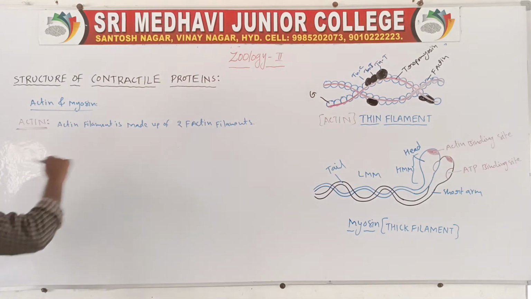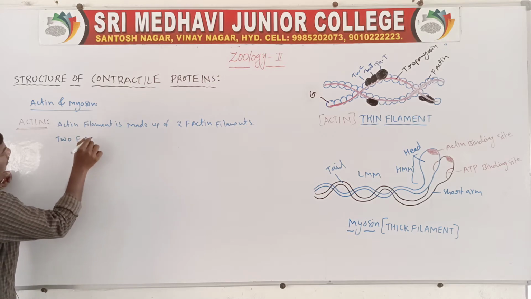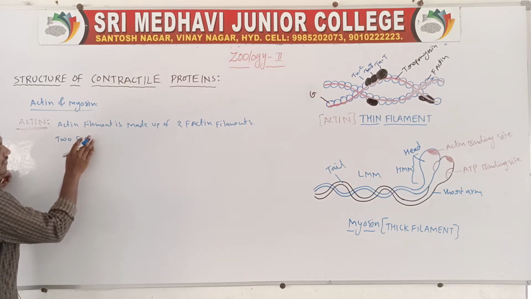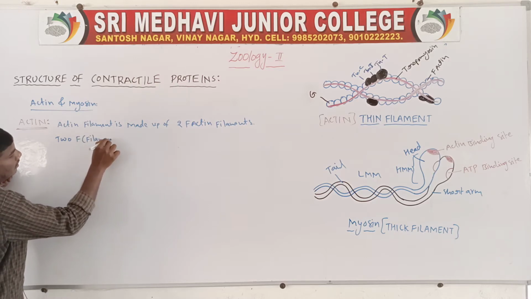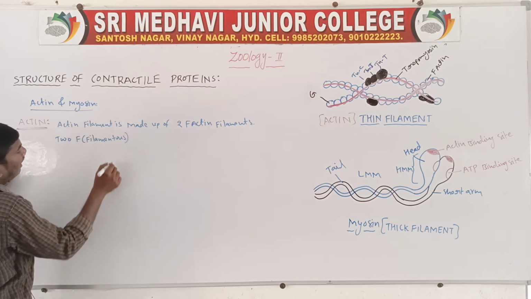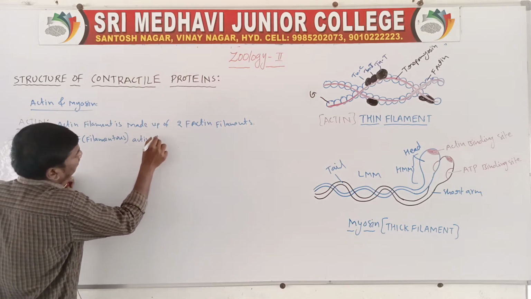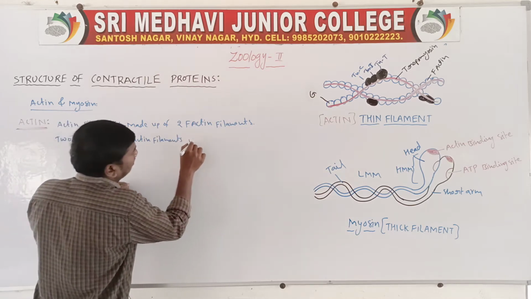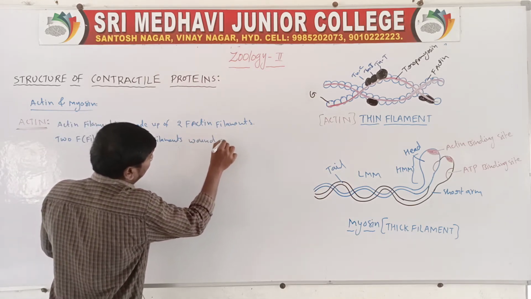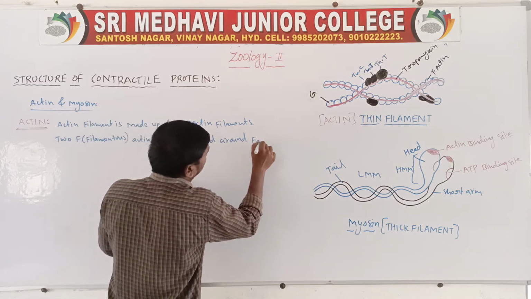The 2 F-actin filaments are wound around each other.